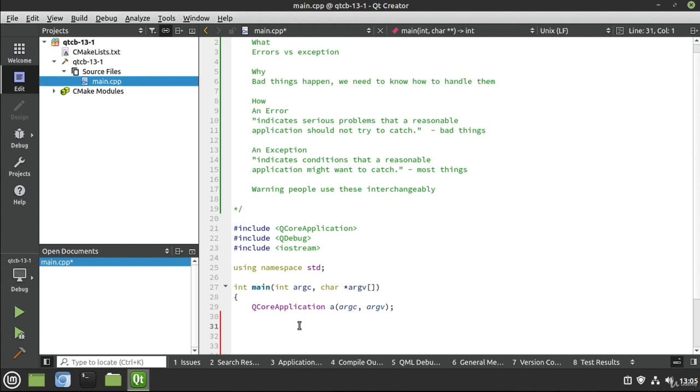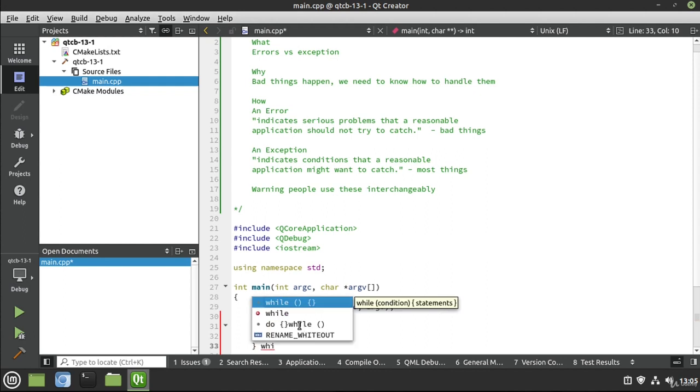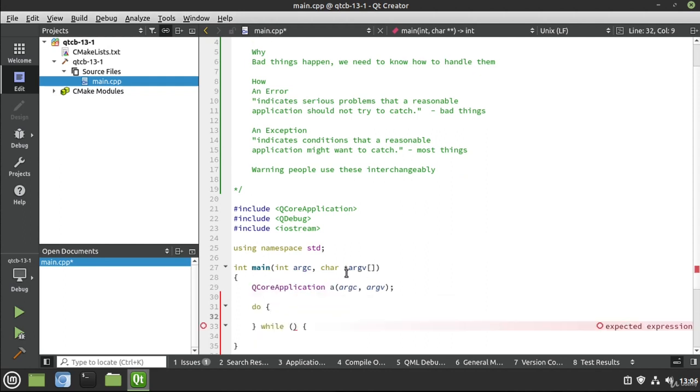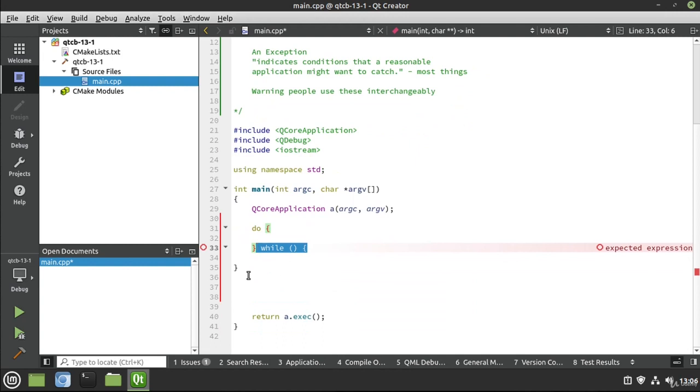To kind of drive this point home here, I'm going to make an infinite loop. I'm going to say do, and let's go down here and say while, and I'm just going to hit tab, and uh-oh. Notice how we have a syntax issue here. This is completely invalid, and it shouldn't be that way at all. And if I just scroll down, you'll see why. There's a bracket and a bracket and a bracket, but when I mouse over, it says error, expected expression. Is this an error or is this an exception? Well, it's an exception, but they call it an error. Again, don't be confused.